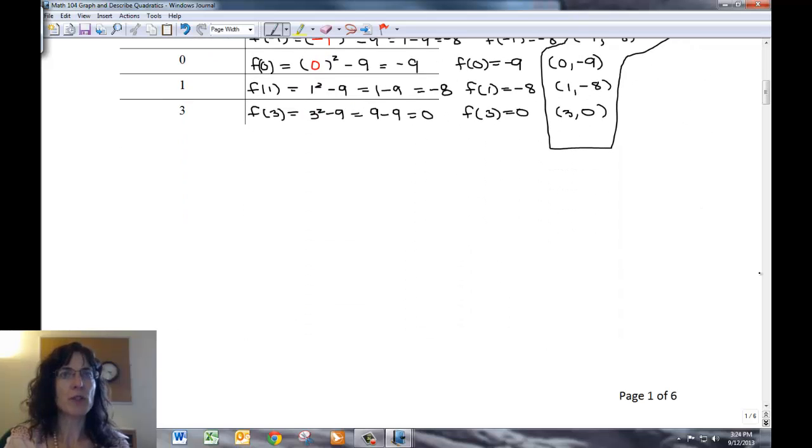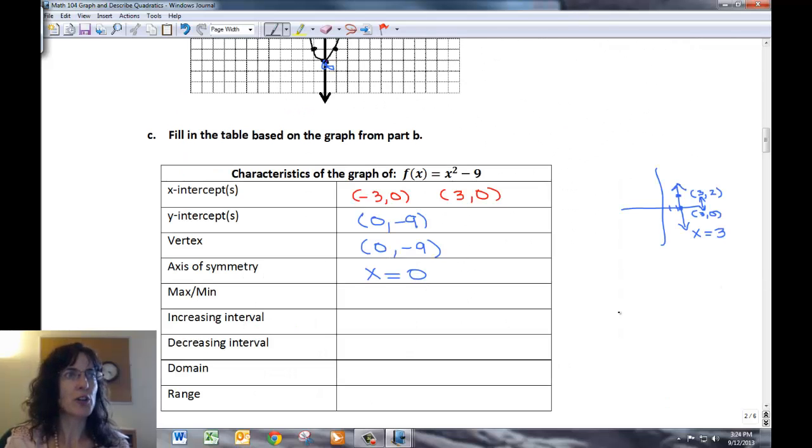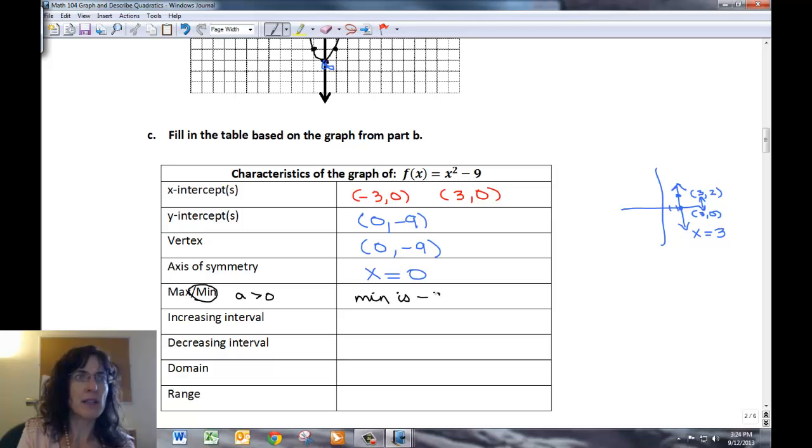Okay, let's come down to the chart and we'll fill that in on the chart. So I do have a minimum because a is greater than 0, and then that means that my minimum is -9.